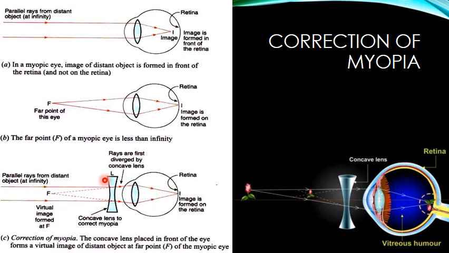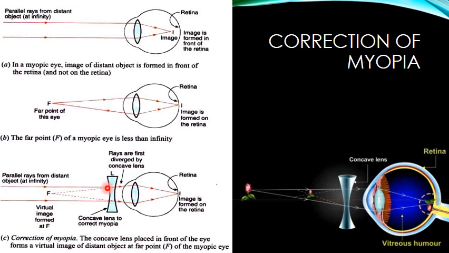When a concave lens of a suitable power is placed in front of the myopic eye as shown in the figure here, the parallel rays of light coming from the distant object are first diverged by the concave lens. So they will be diverged by the concave lens initially.